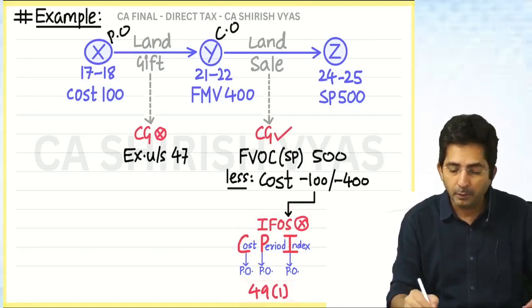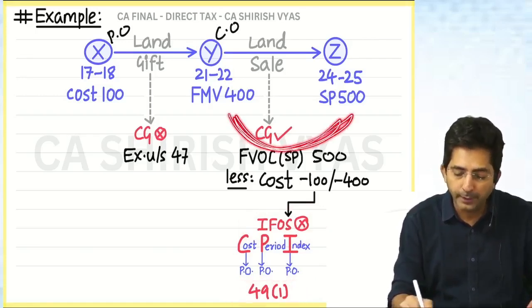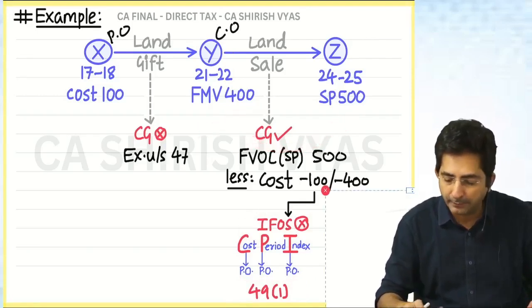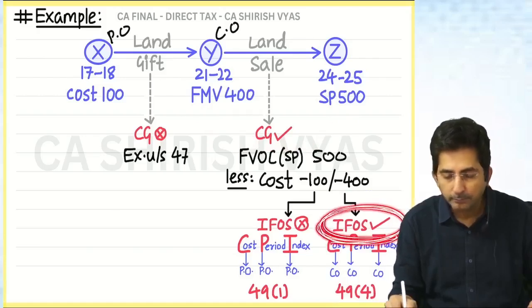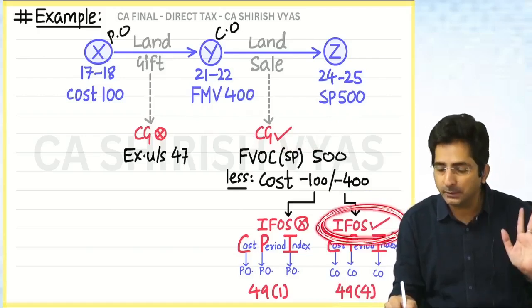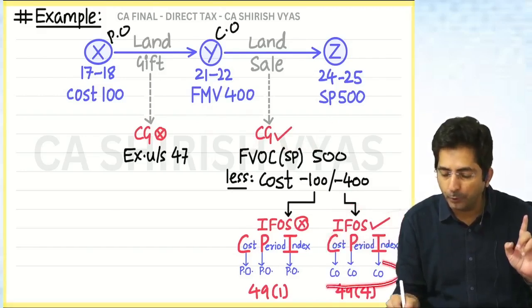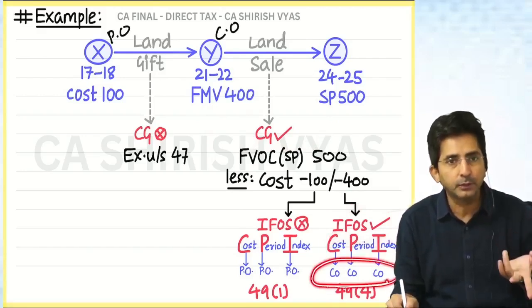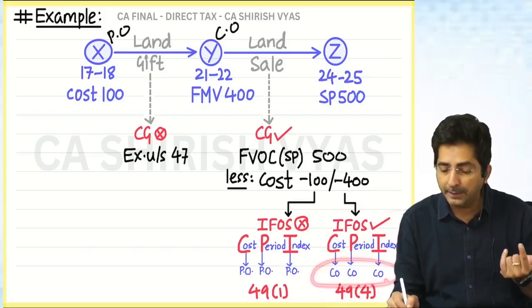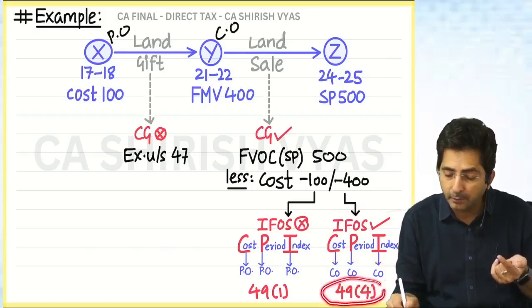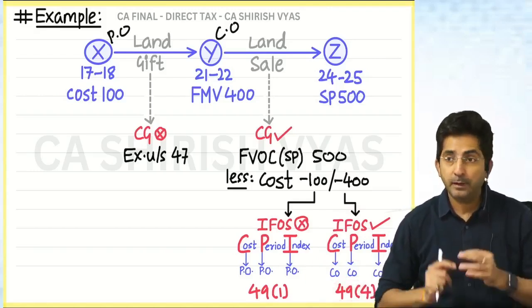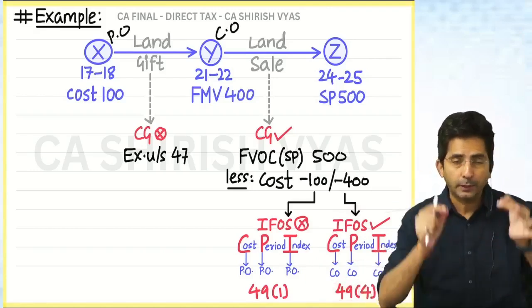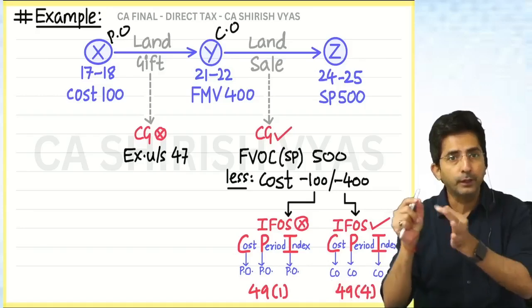Okay. Now tell me when to take 400, if Y is taxed under EFOS. So I have written here EFOS tick, which means taxed under EFOS. And then, have I written PO, PO, PO or CO, CO, CO? CO, CO, CO, current owner. And the relevant section will be 14 and 4. So I have completed two sections, 14 and 1, and 14 and 4.